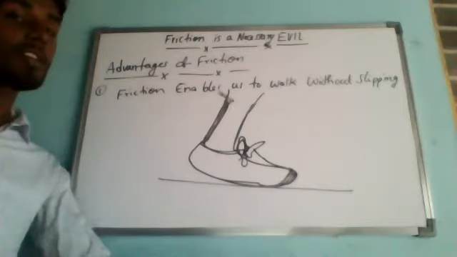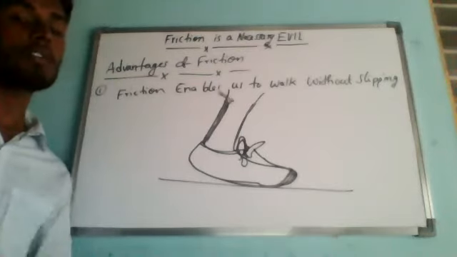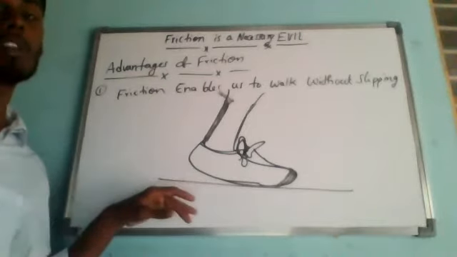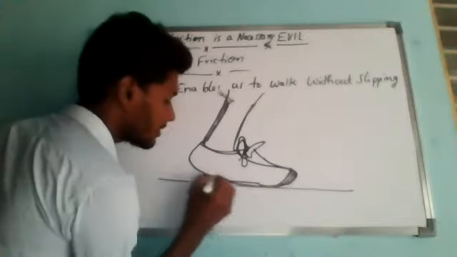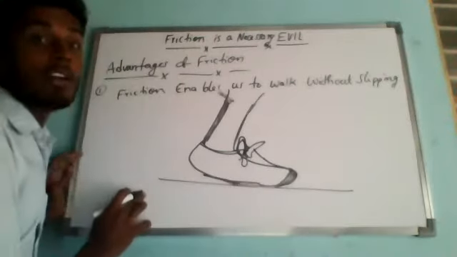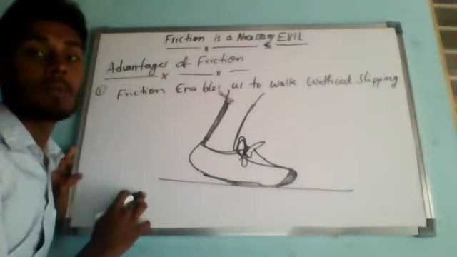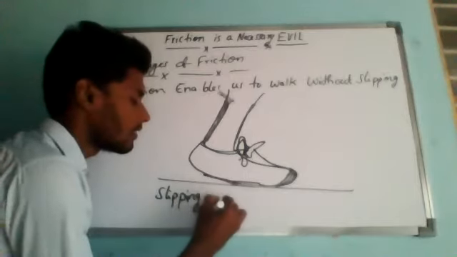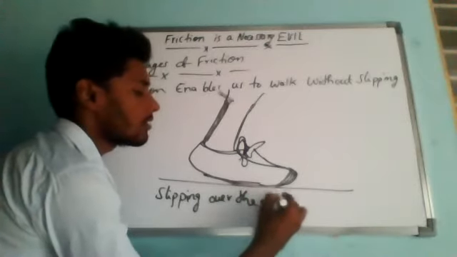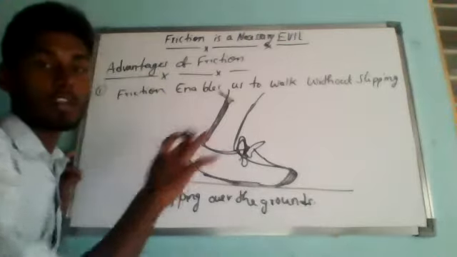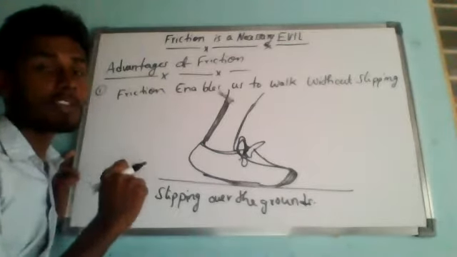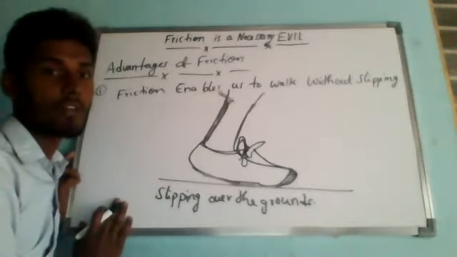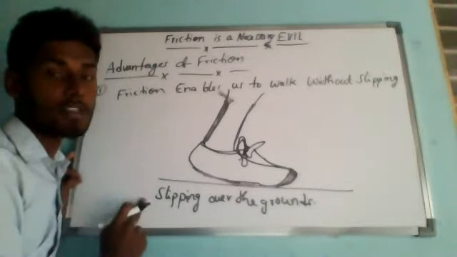If this friction is not present, what is going to happen? We will start slipping. We are able to walk on the ground because friction between the sole of our shoe, meaning the bottom part of our shoe, and the ground prevents us from slipping over the ground. Which force enables us to walk freely on the ground? The frictional force between the sole of our shoe and the ground.